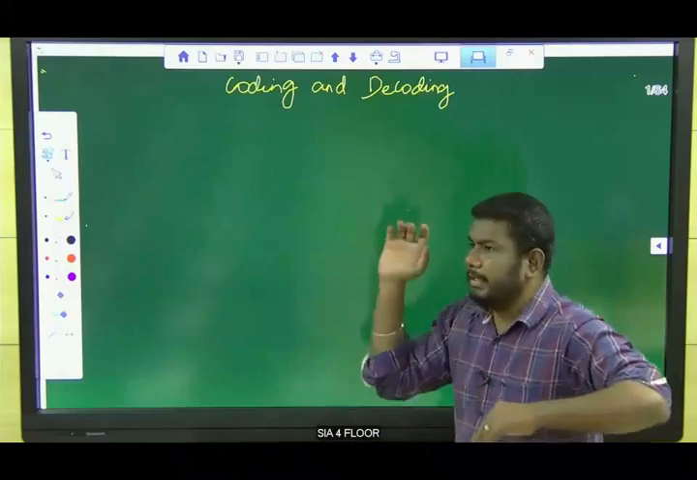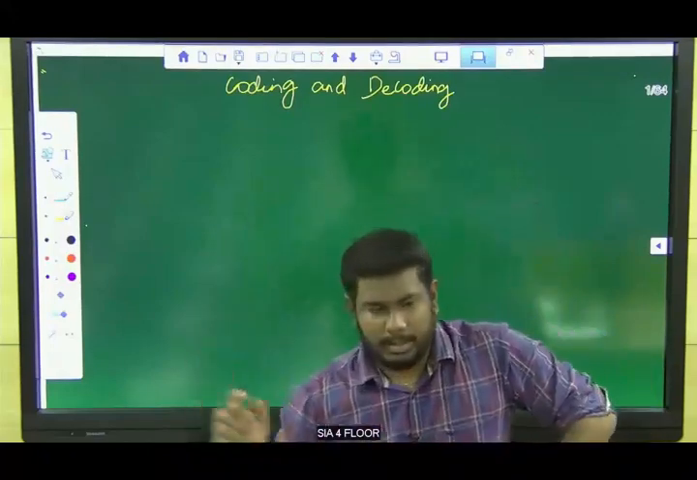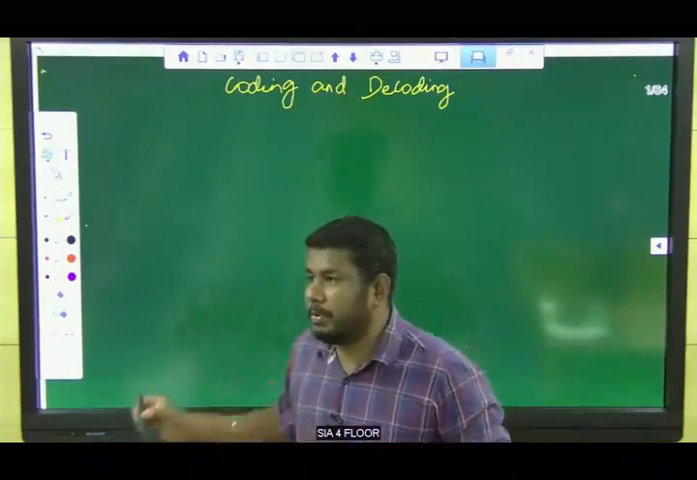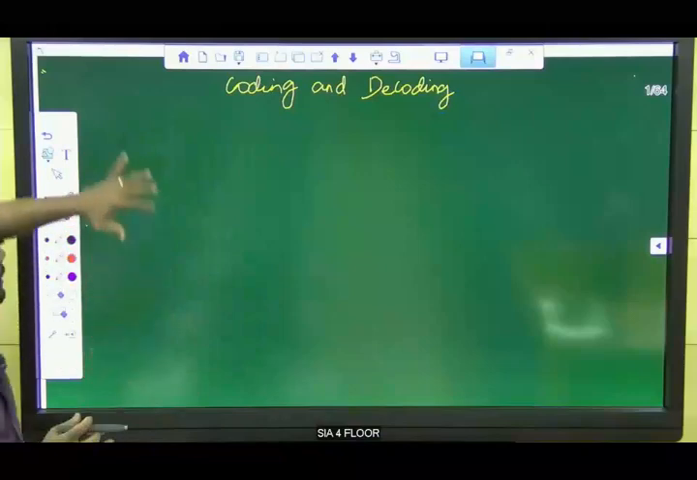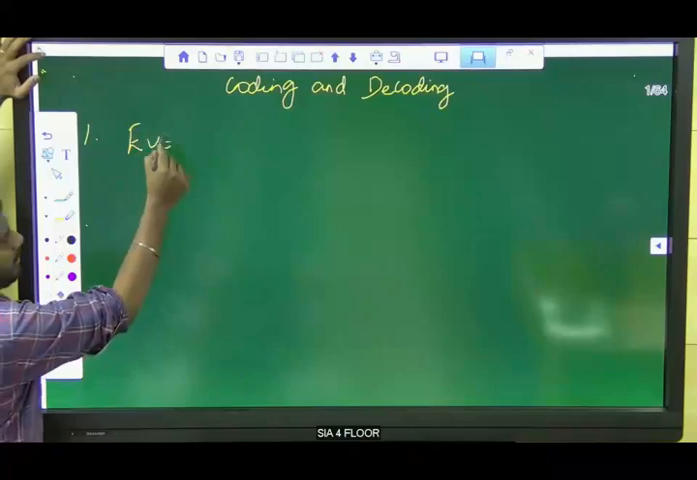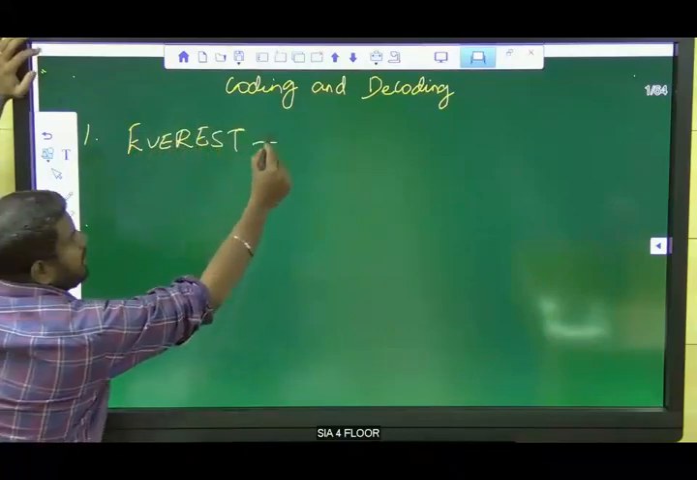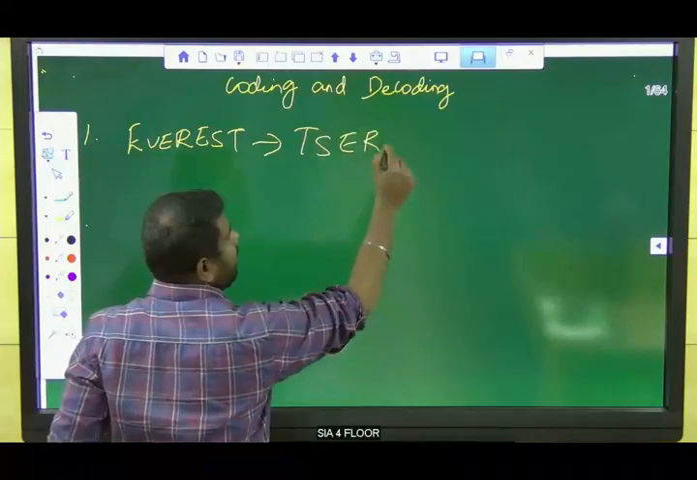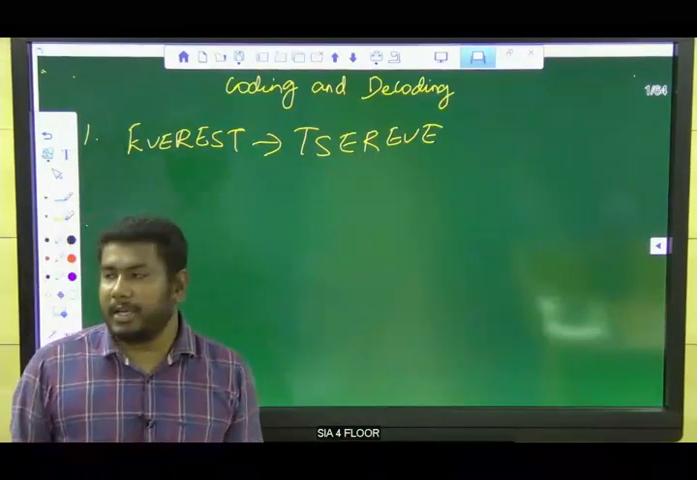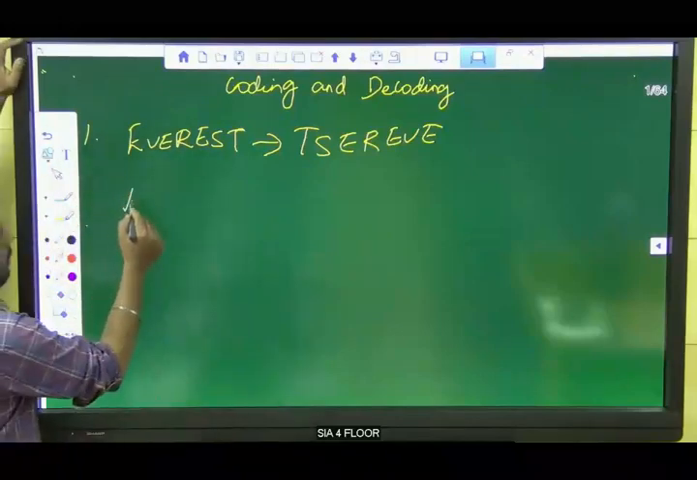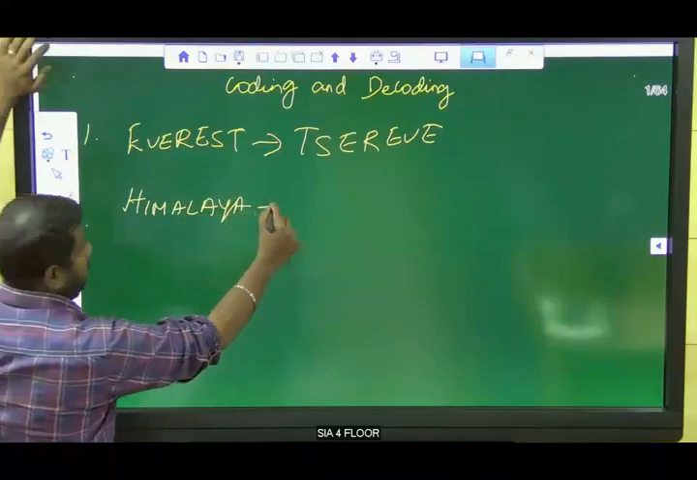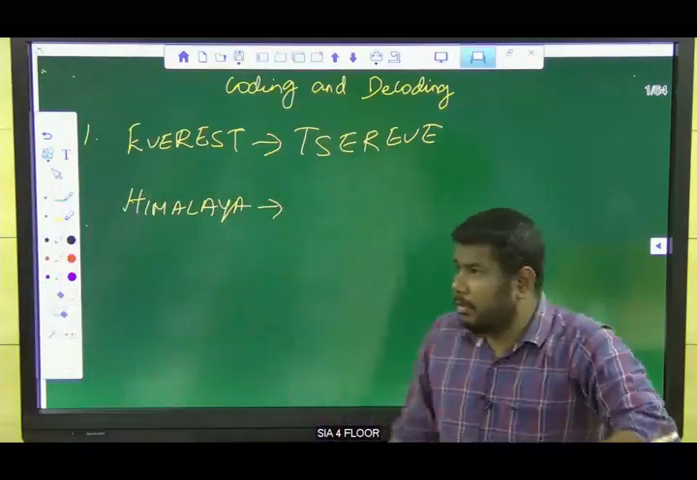So now I will tell you the question. No need to write the question, just listen to the board. The question will be asked like this. For example, if Everest is coded as TSEREVE, clear? If Everest is coded as TSEREVE, then what is the code for Himalaya?